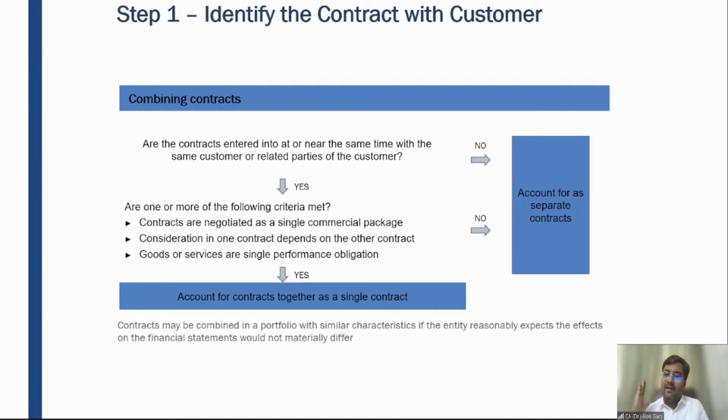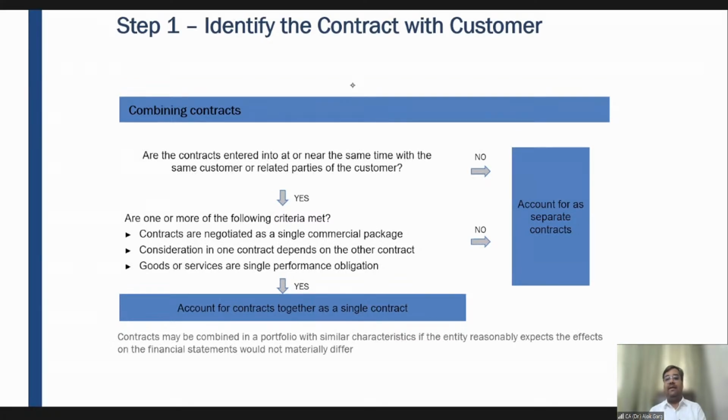Second, delivering a car has nothing to do with the maintenance or free maintenance service, right? So probably that customer will come to you or that customer will not come to you, right? So these are two different performance obligations, and hence the revenue should be recognized only to the extent of the sale of the car and not to the extent of providing a maintenance service, until and unless that maintenance service is satisfied or given, right? Is it clear to all of you? So this standard is a substance-based standard. This standard is not a form-based standard, it is a substance-based standard.